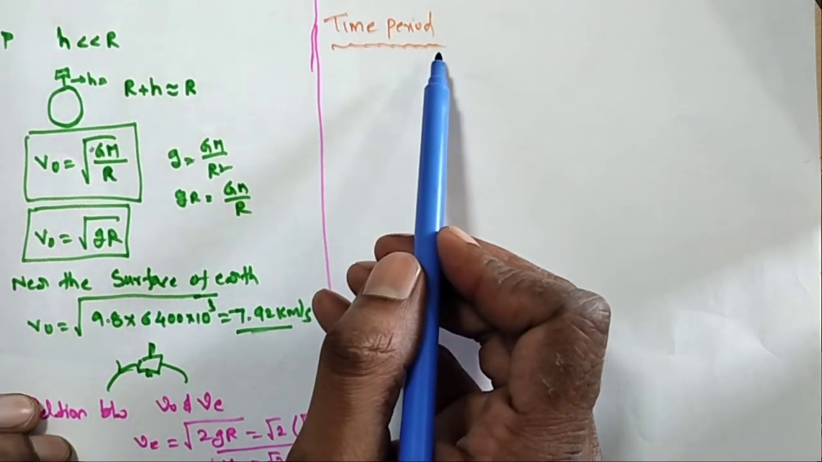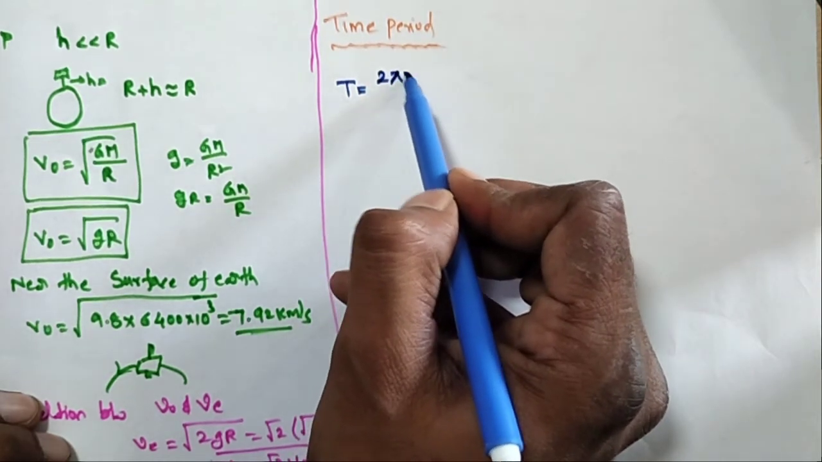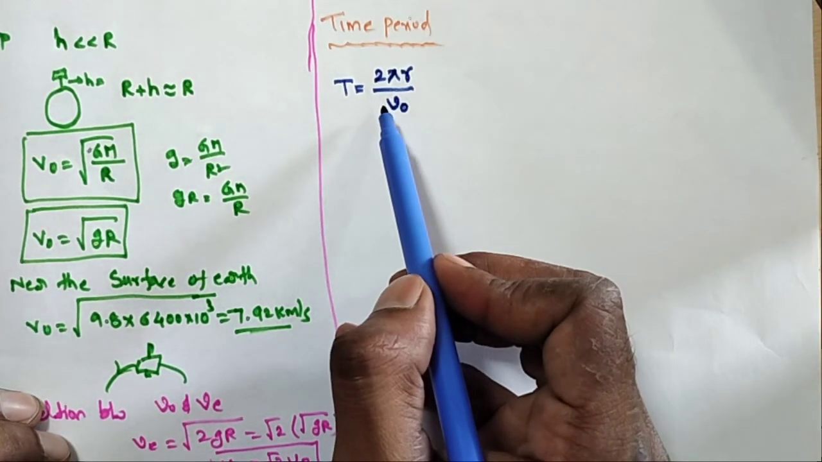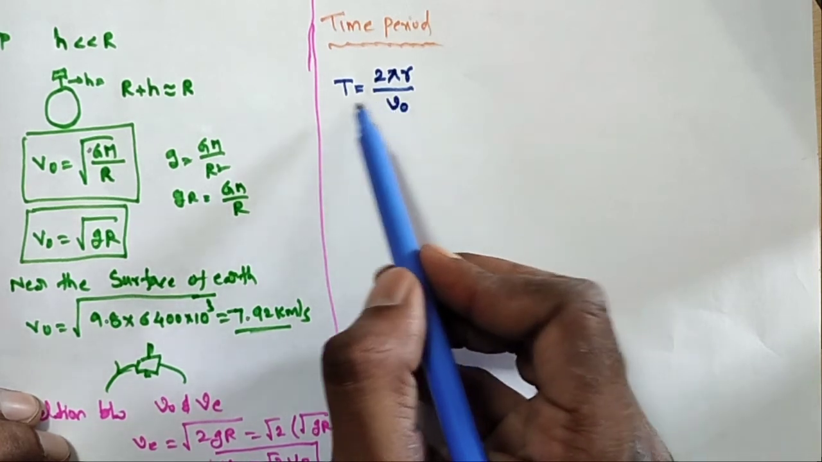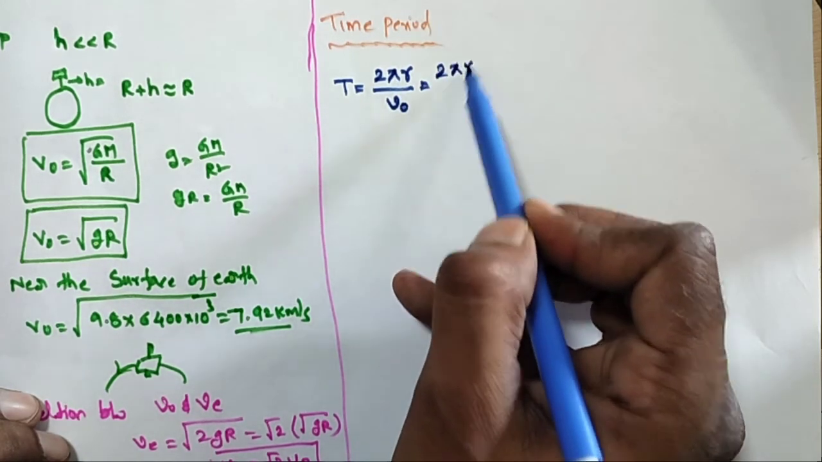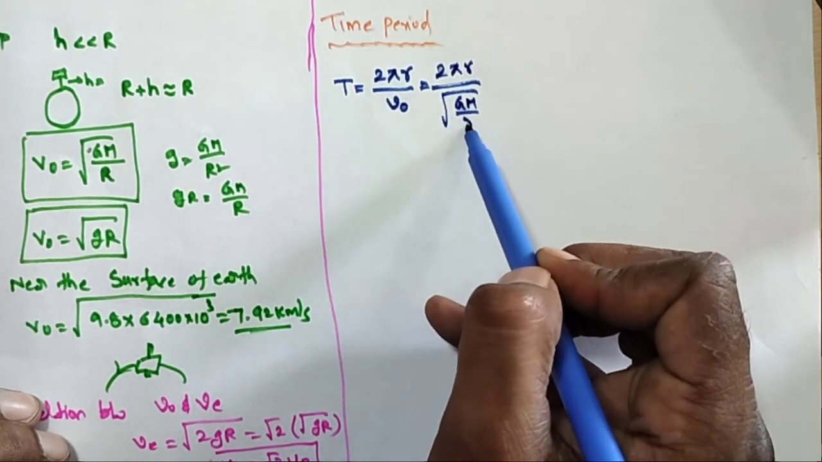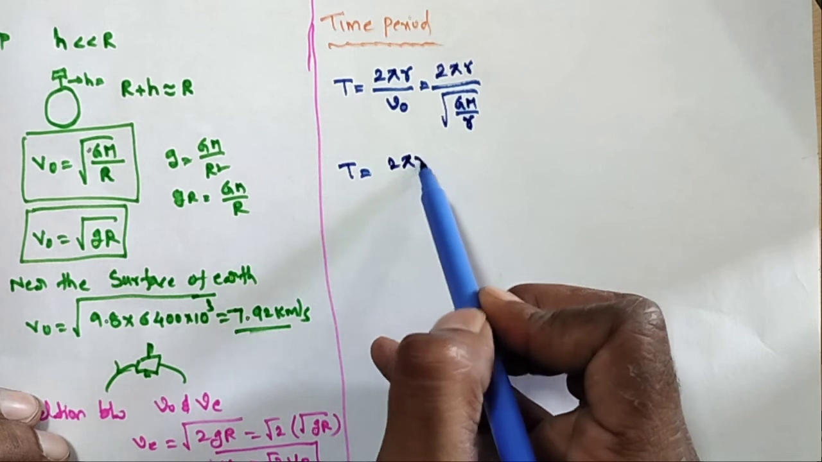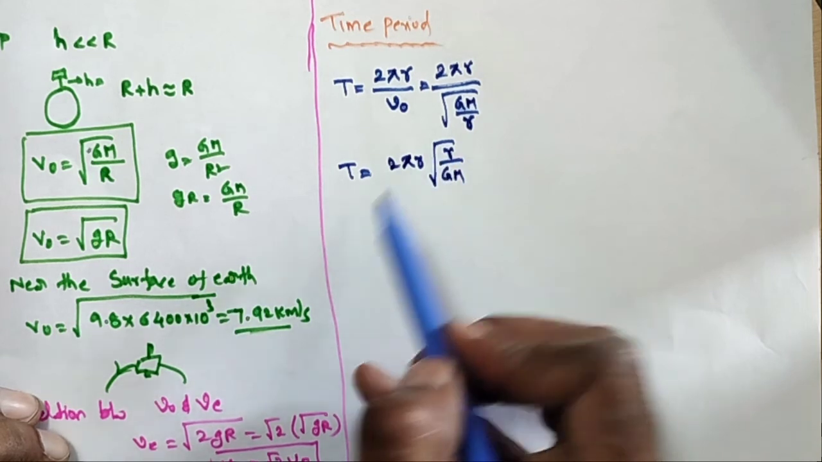Next, the time period of the satellite. What is the time period formula? T is equal to 2 pi r by V naught. This is another formula of the time period: T is 2 pi by omega, where V is equal to r into omega. By using this formula, the time period is 2 pi r by V naught. What is V naught? The orbital velocity, which I am taking as under root of GM by r. So finally T is equal to 2 pi r under root of r by GM, all going inside the root.